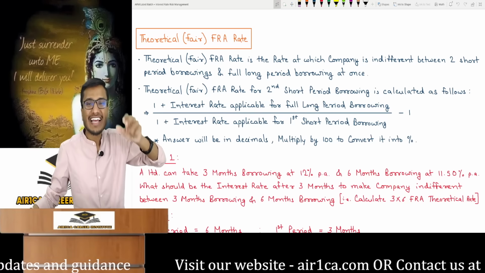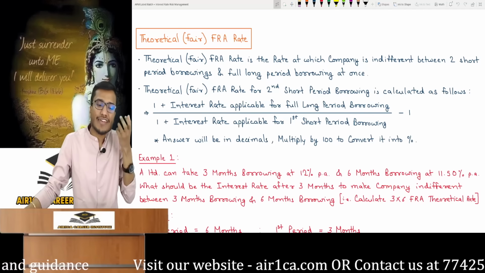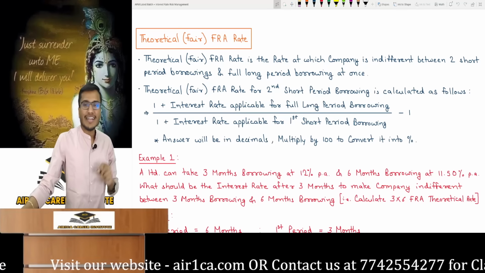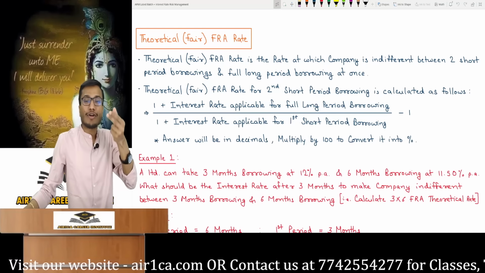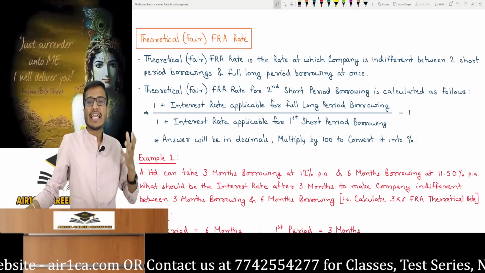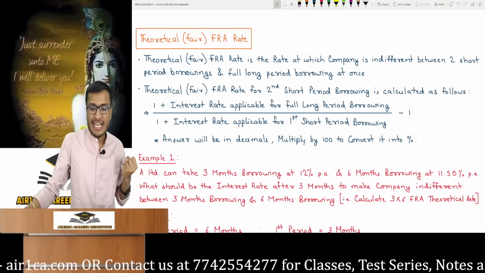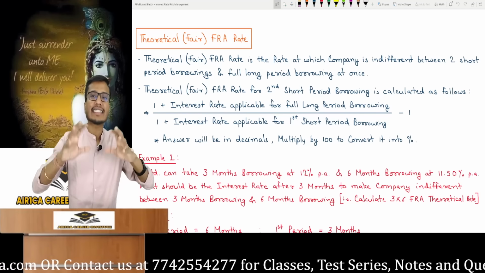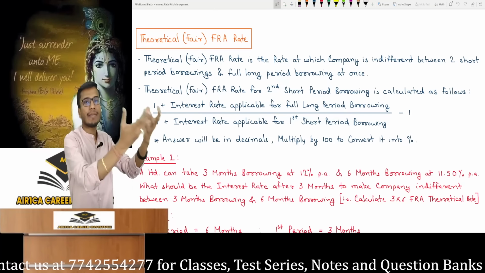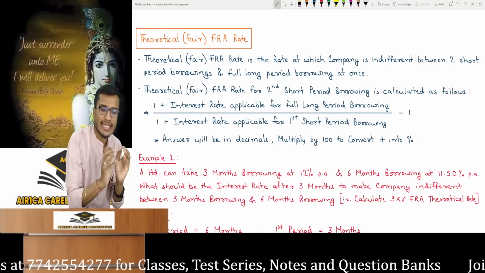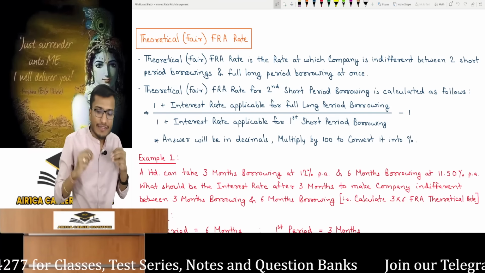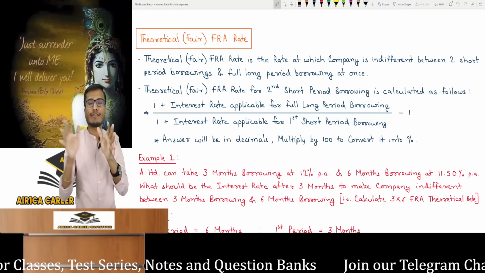But theoretically, what should the fair rate be? Just like we used to study in equity derivatives, under the topic of pricing of forwards and futures, what should the fair futures price be? And similarly, here, what should the fair FRA rate be? Fair means a reasonable rate, so that no one is treated unfairly, which means neither the customer nor the bank should face any problems. The theoretical fair FRA rate is a rate at which the company remains indifferent between 2 short period borrowings and 1 full long period borrowing at once.